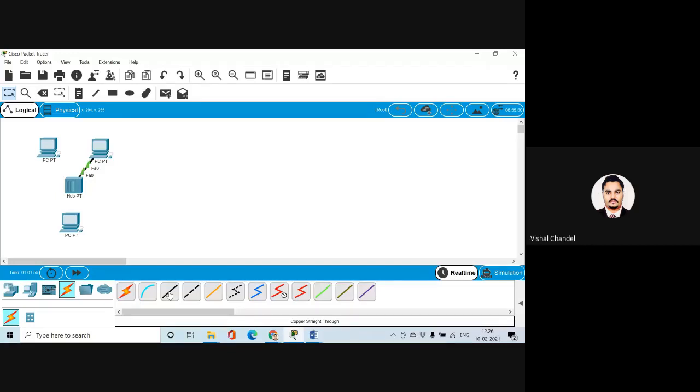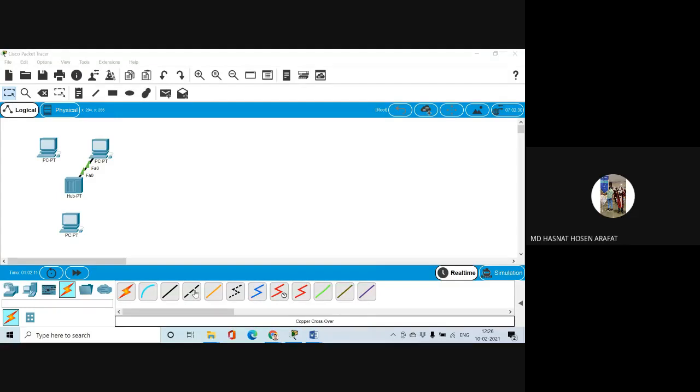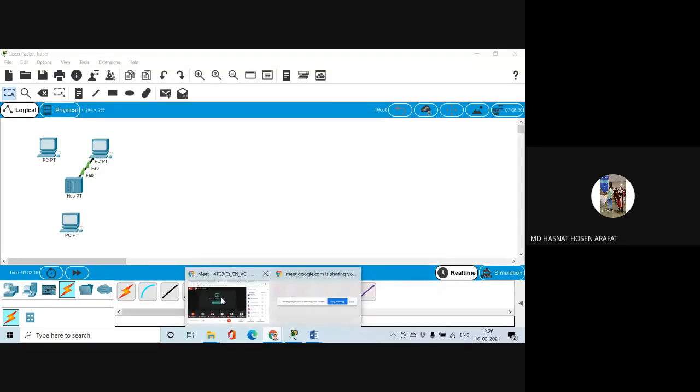Yeah, when you will select the copper straight. I guess, sir, when you have to, like, I forgot. Like, I know that when we use the coaxial one, when we want to exchange with the internet, like the modem, cable modem. And when we want to transfer something internally, like hub with the PCs, we'll use the straight through.